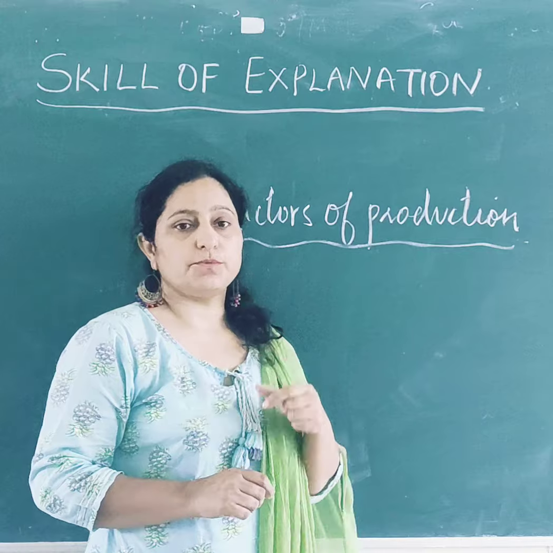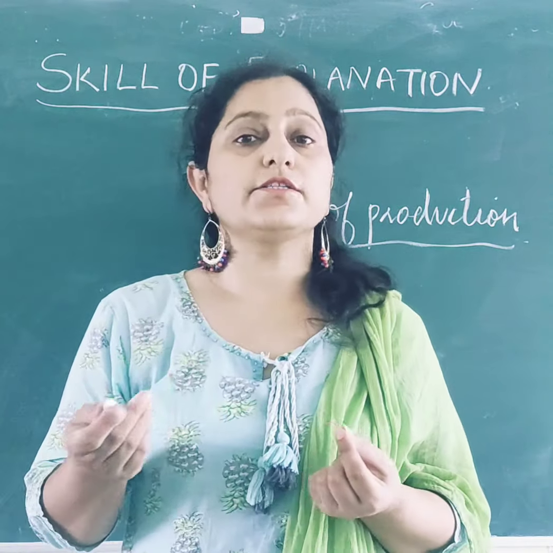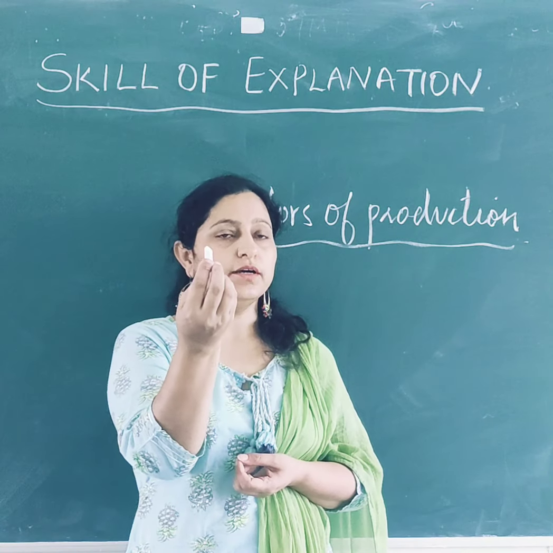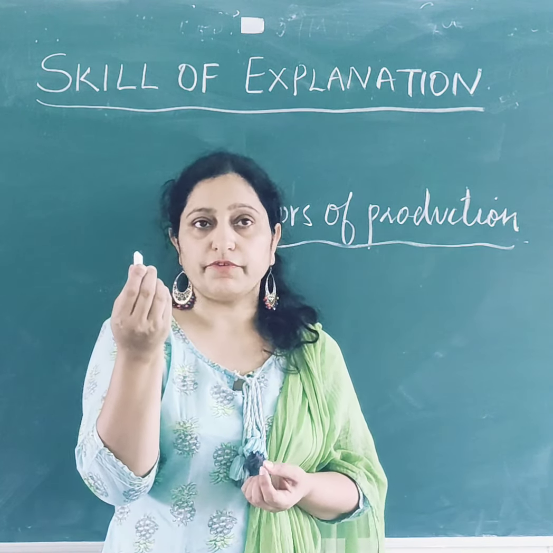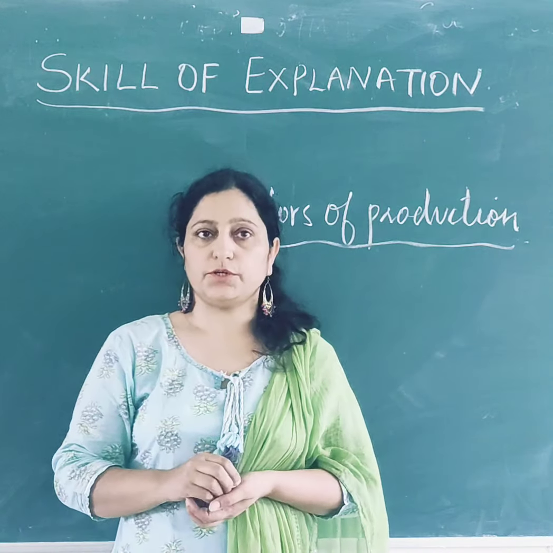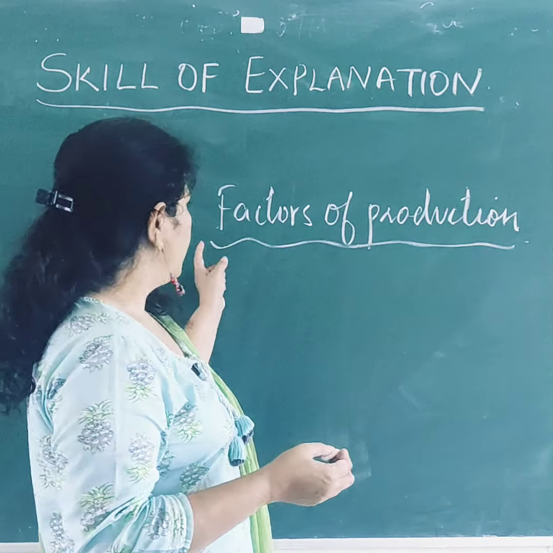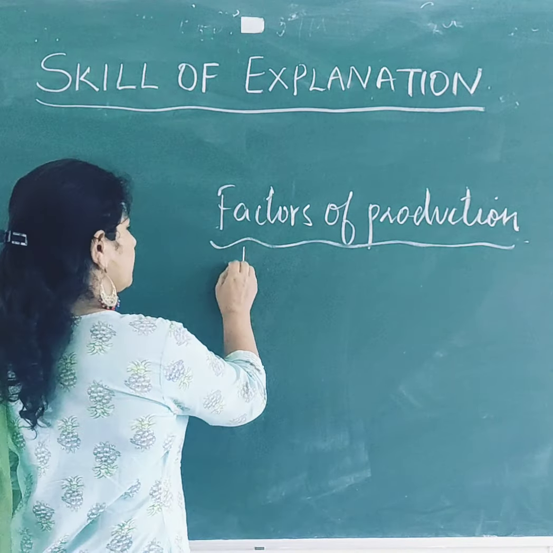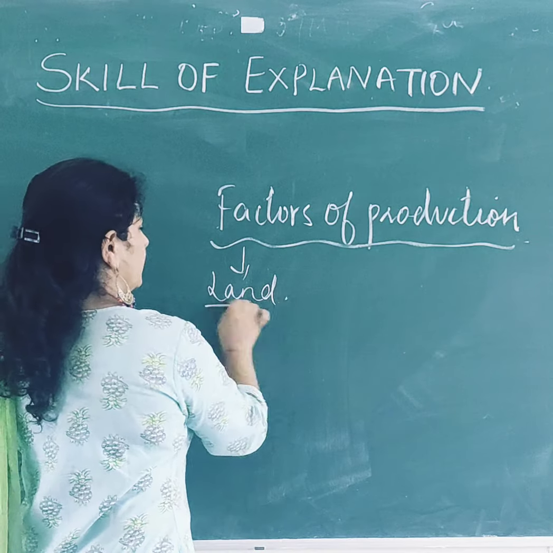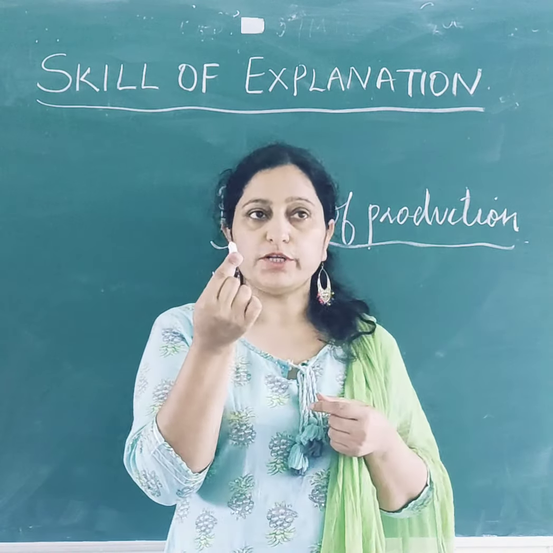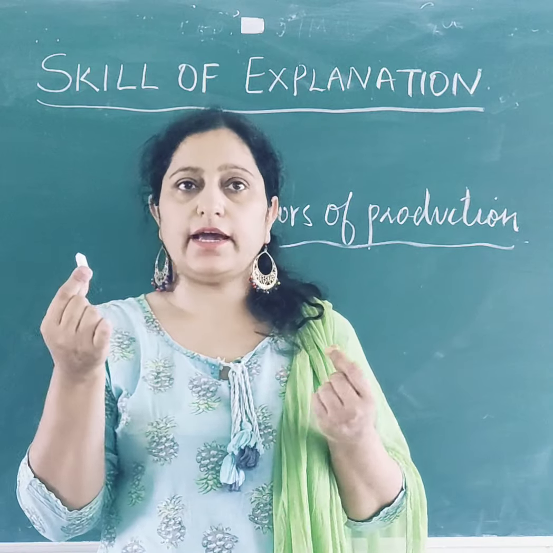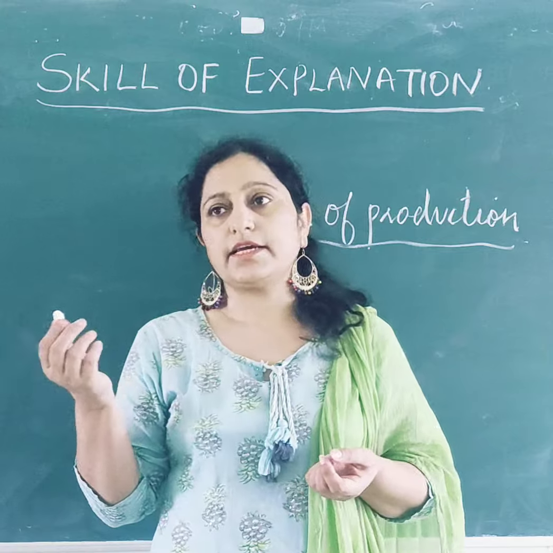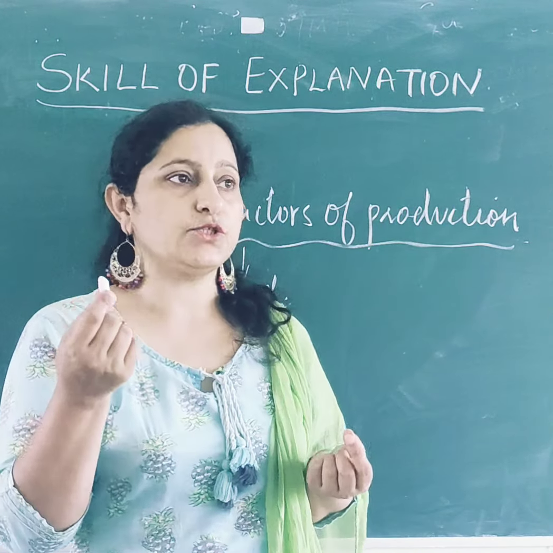So in any production process, there are various kinds of resources which are used in that production process. Now this is a small chalk. Even this is made in a factory, chalk factory, where there are different resources which are used. Now we'll talk about those resources. Different factors of production. Now first factor of production is land. Even a small chalk like this has to be made at a certain place. There has to be a land on which it is made. It can be a shop, it can be a factory, but there has to be a land.